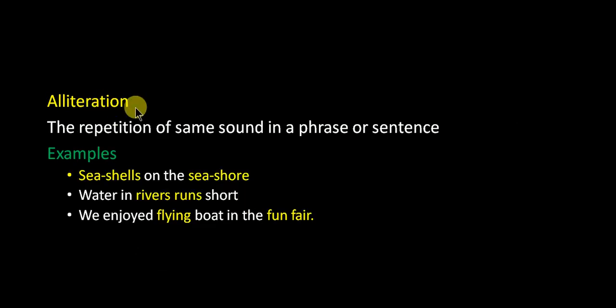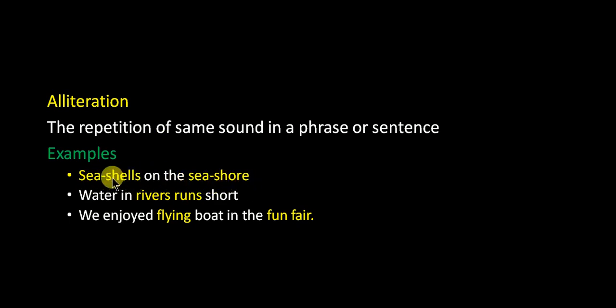The next figure of speech is alliteration: the repetition of the same sound in a phrase or sentence. Any repetition of a single sound at the very beginning of words more than one time is called alliteration, and normally it is a consonant sound. Just like seashells on the seashore.